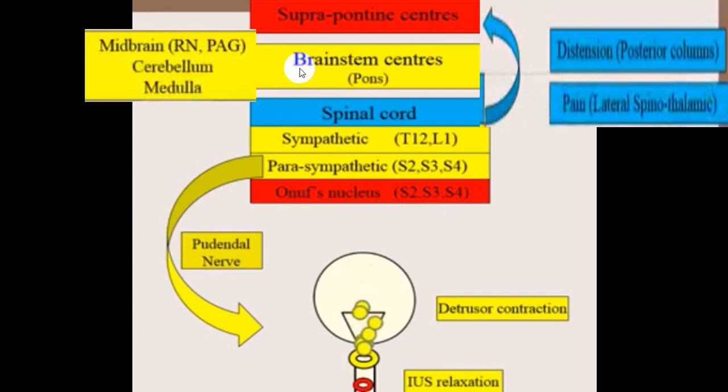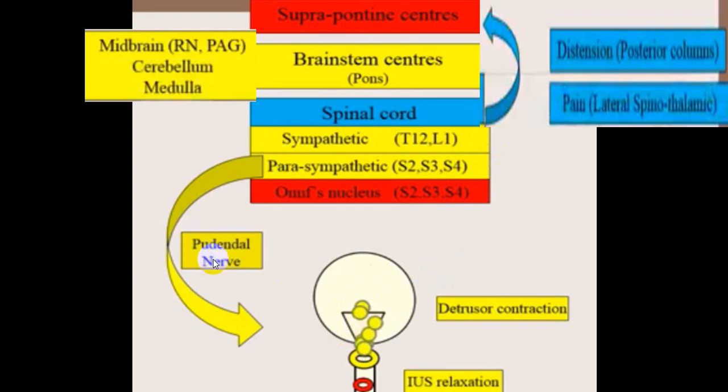and if the environment is convenient, then the person will have an act of micturition, that is, now the pons will stimulate the parasympathetic center and it will inhibit the sympathetic center. So as the sympathetic center is inhibited, the relaxation of the detrusor muscle is inhibited and contraction of the internal urethral sphincter is inhibited, and because of stimulation of the parasympathetic system, there will be contraction of the detrusor muscle and relaxation of the internal urethral sphincter. So both these actions will be together.